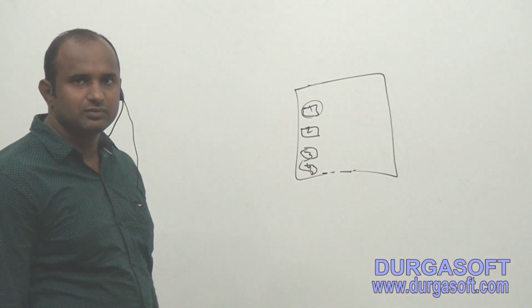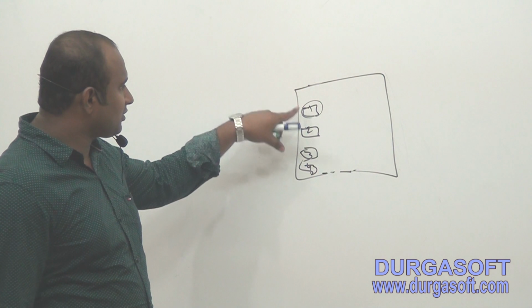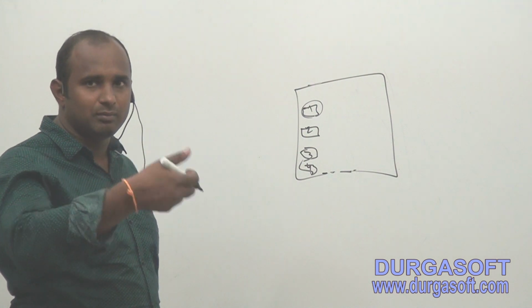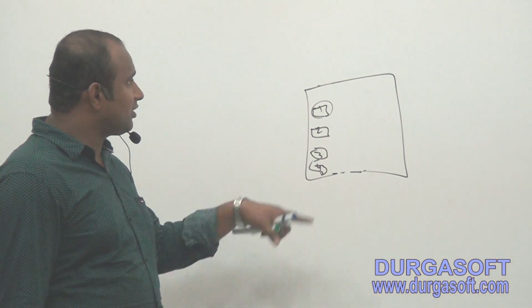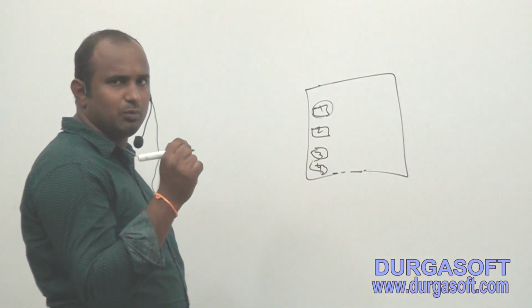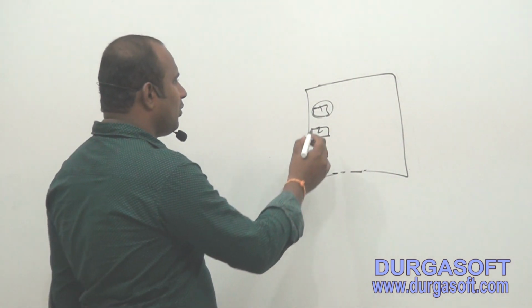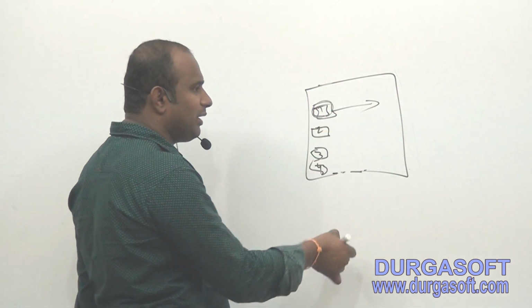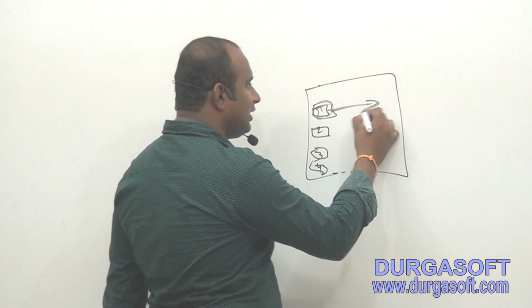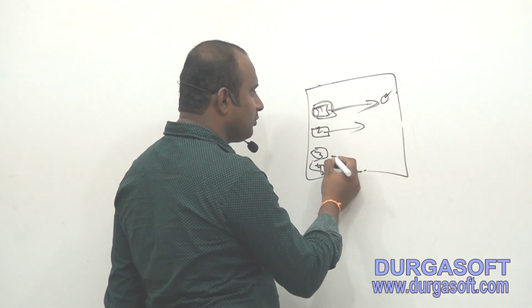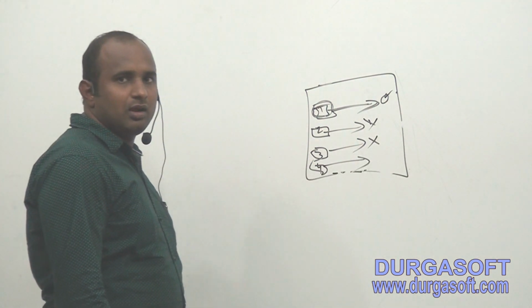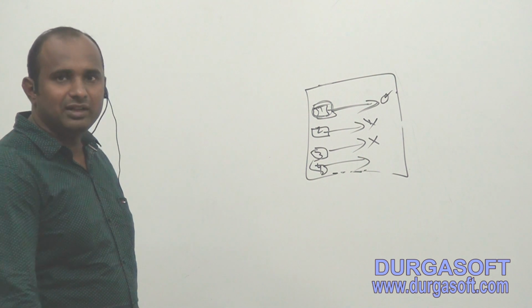Now tell me, assume the same screen without multi-threading. How many threads are running at a time without multi-threading? Only one thread, right? Now one car is moving, so what about the remaining cars? Here one car is moving, then after completion of the first task, the second car is moving. After completion of the second, the third car is moving. After completion of the third, the fourth car is moving. That is the NFS game without the multi-threading concept.